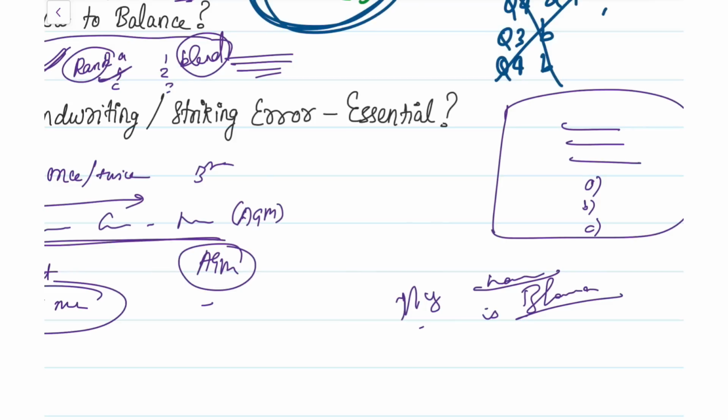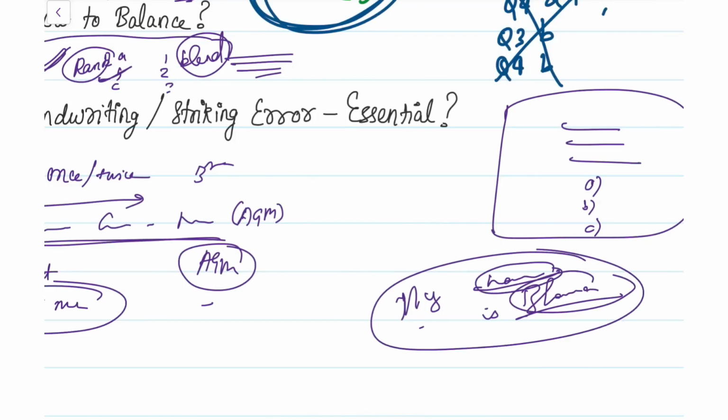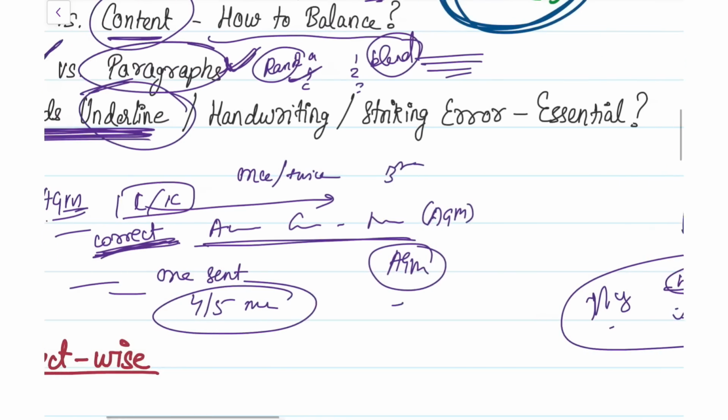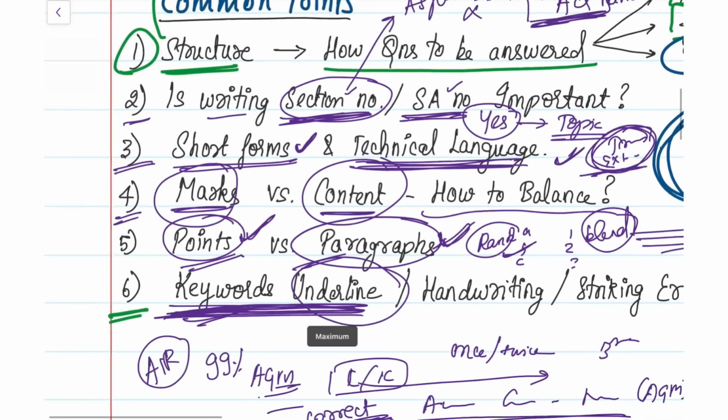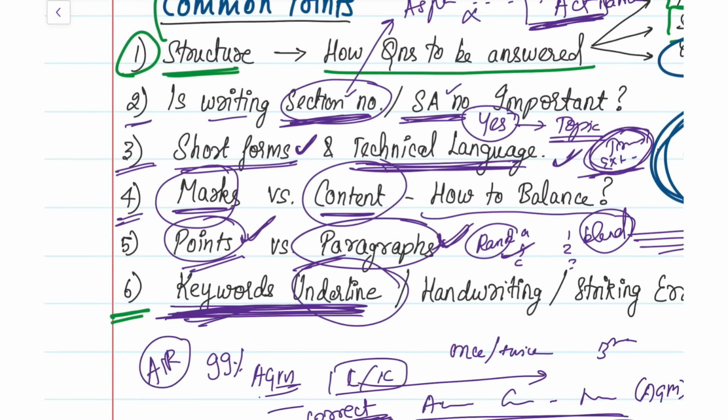The examiner, I mean the paper corrector, need not read the entire answer. If they read these two keywords alone, they'll understand what the sentence or the answer is talking about. So make sure you underline such words which will frame the sentence even without the 'is', 'the', and other words. Okay, so this is how you have to do your underlining, and underlining is very important.